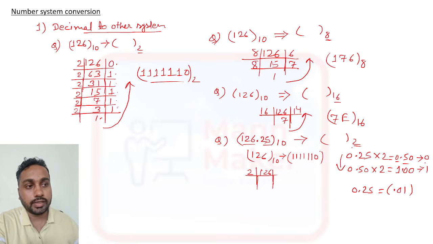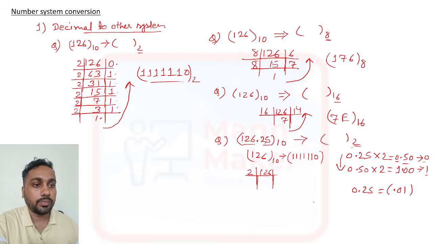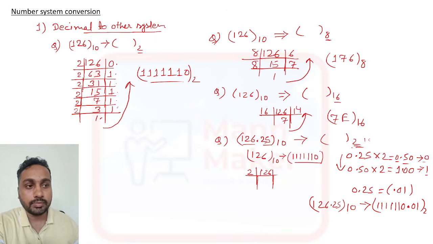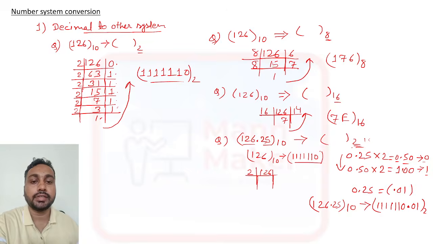You need to write the number like this. Now the binary representation of 126.25 decimal is 1111110.01. If you get octal, then you need to multiply by 8. If you get hexadecimal, then you multiply by 16.